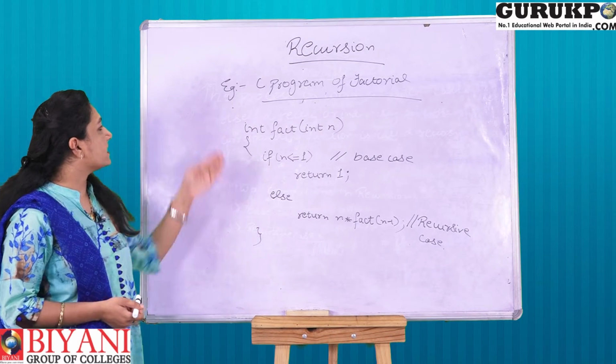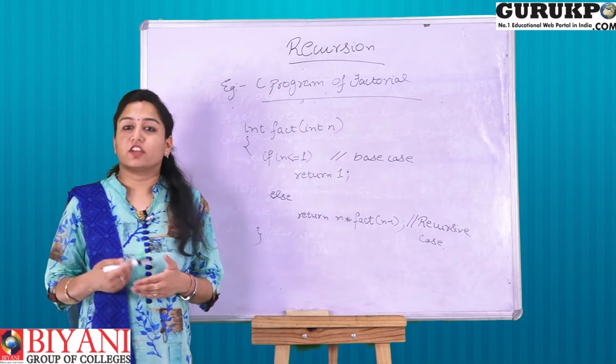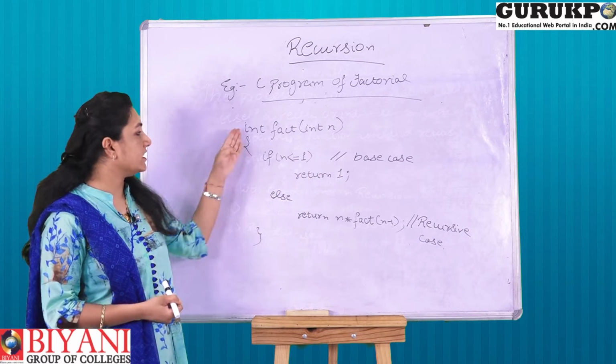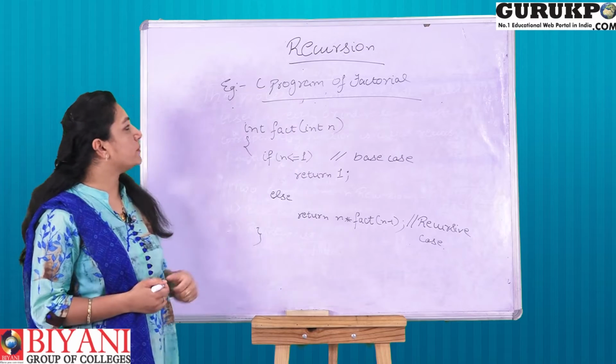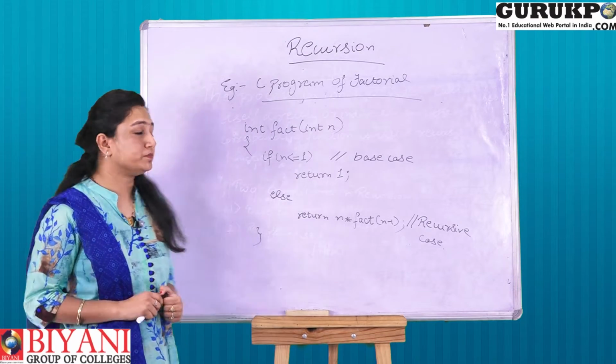Now, let's take an example in which we understand about recursion and two conditions in recursion and how recursion is implemented. So, we will take an example of a C program to calculate a factorial of an integer.